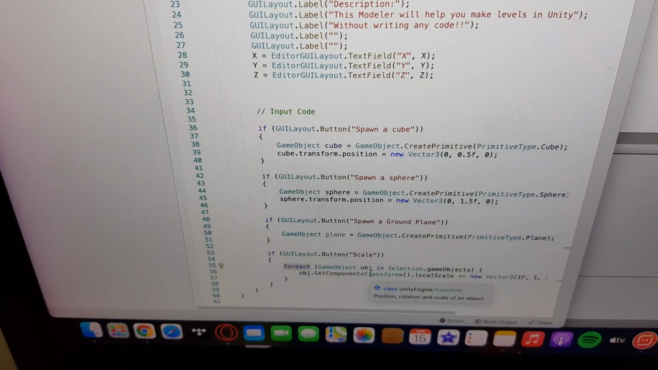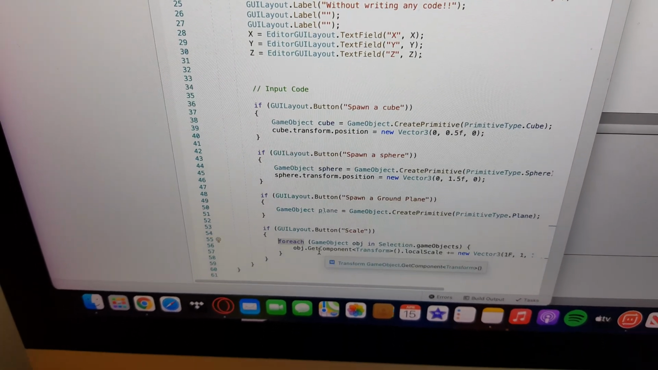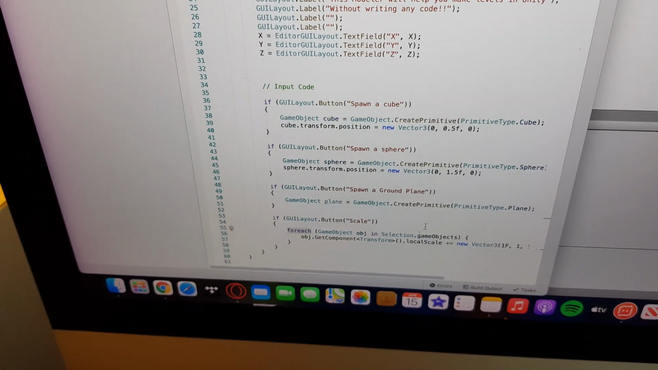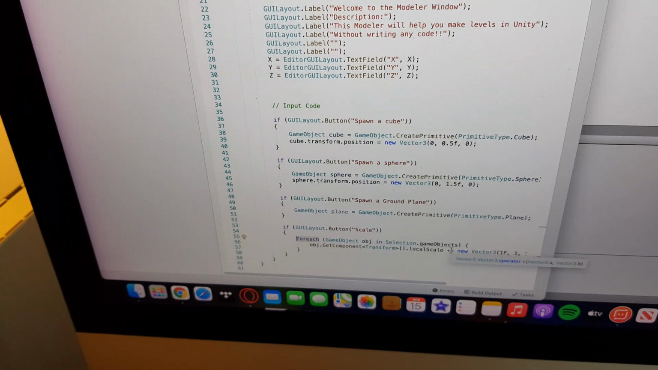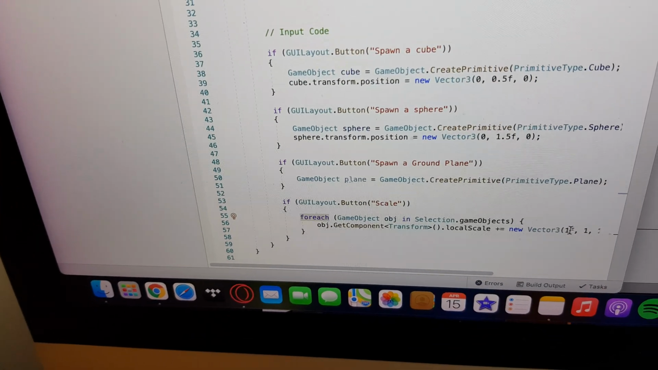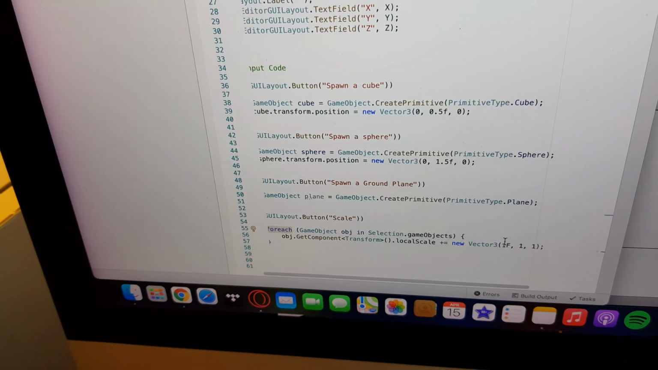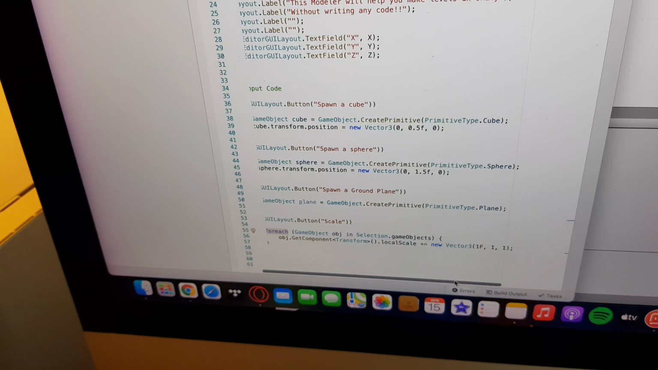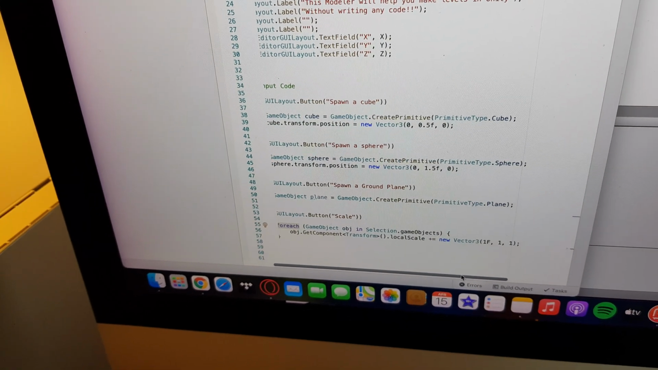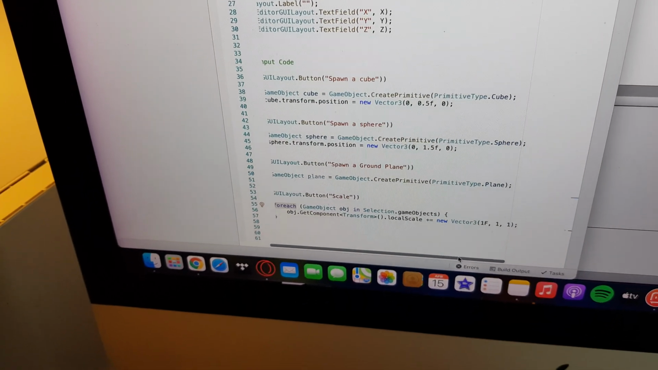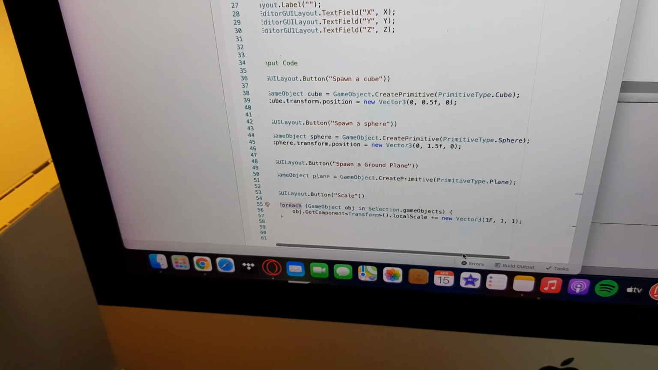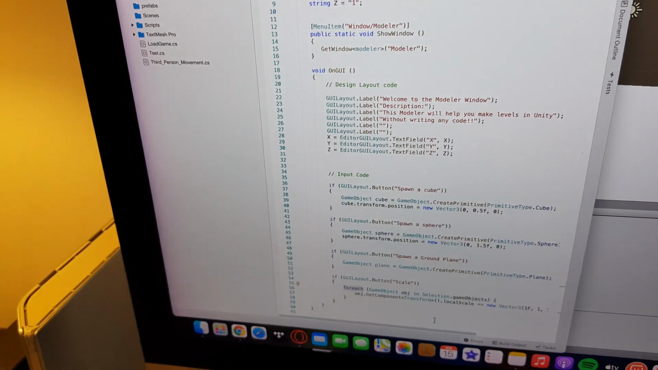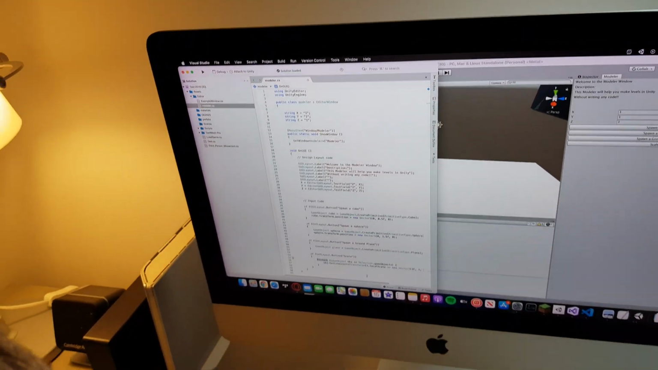what object you selected, and if there is an object selected, we get the component, which is a transform, access local scale, which adds a new Vector3, which is the size of an extra 1,1,1, which is 1 meter by 1 meter by 1 meter larger. That's how far I got. Right. Beautiful.